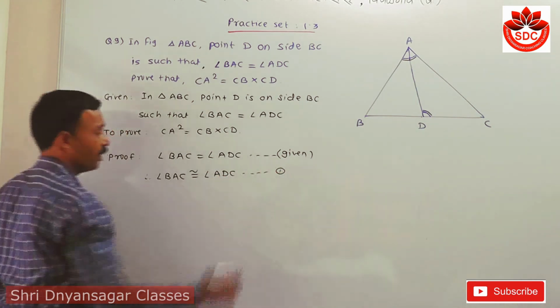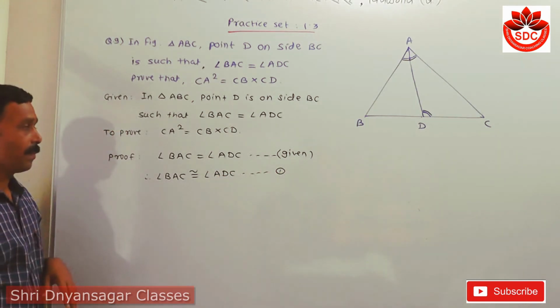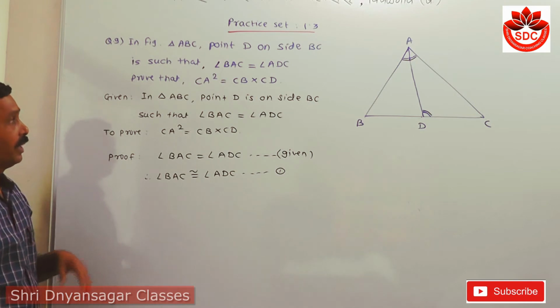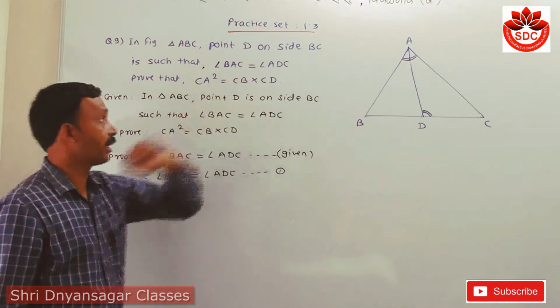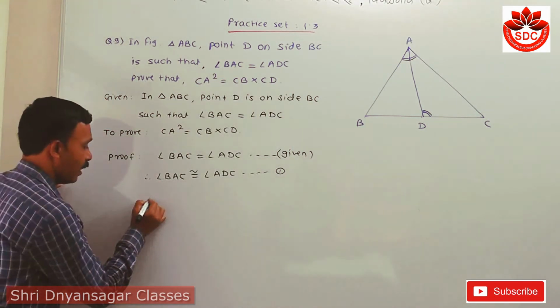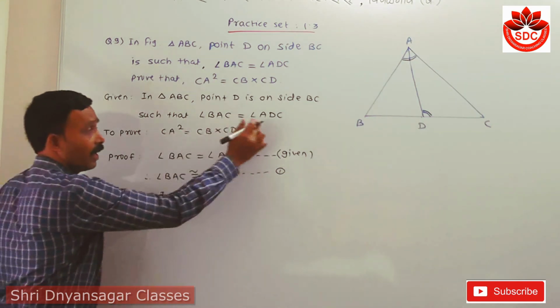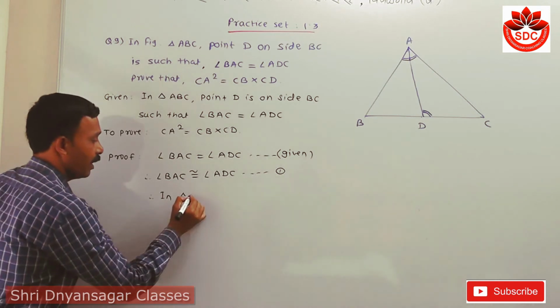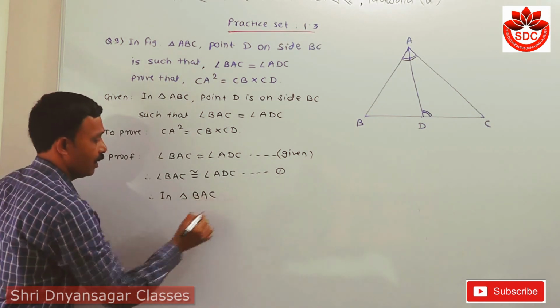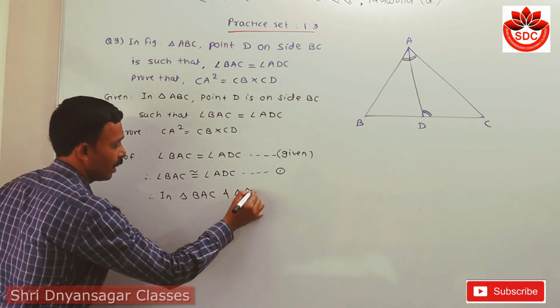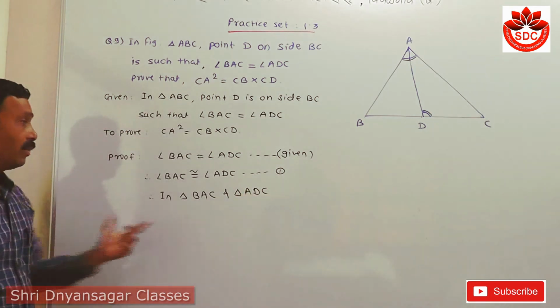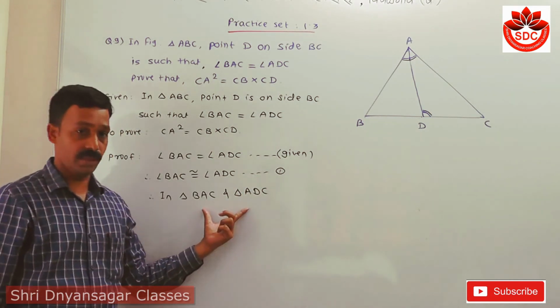This is equation number first. Then we take the proper vertices of these two triangles: triangle BAC and another triangle ADC. I have to show that these two triangles are similar.